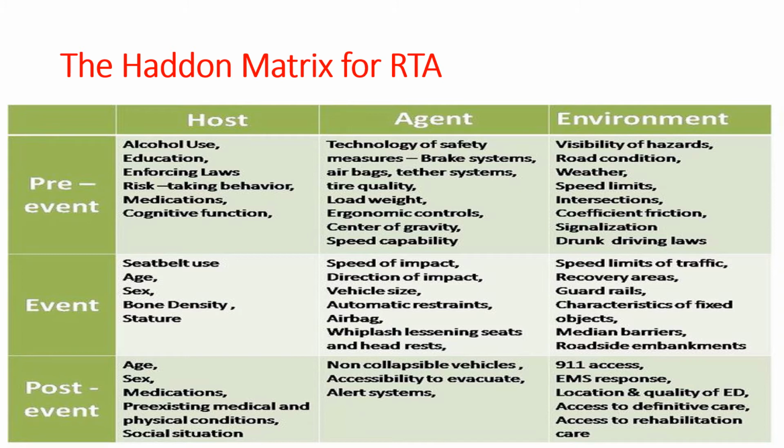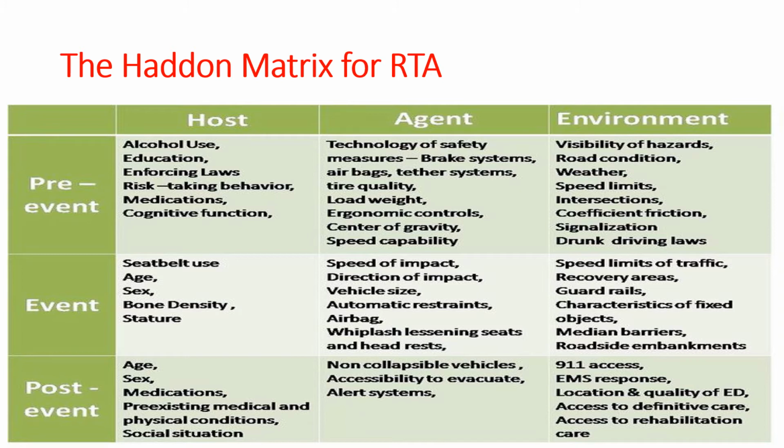And it finds out the different factors that may be present at the epidemiological triad level, that's at the agent, host, and environmental level. So at the host level, there may be alcohol use, lack of education, lack of enforcement of laws for abiding by the traffic rules, risky behavior, medications, cognitive functions.